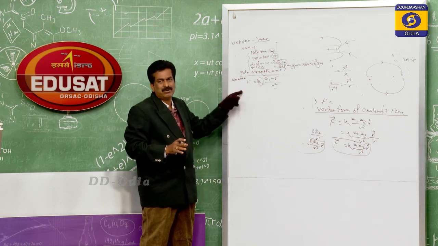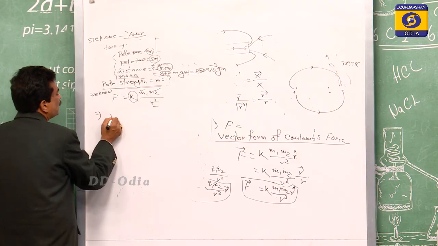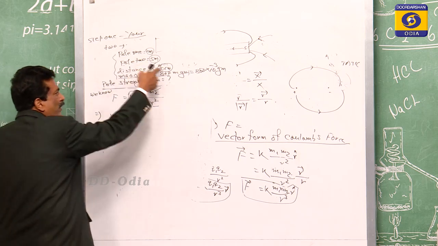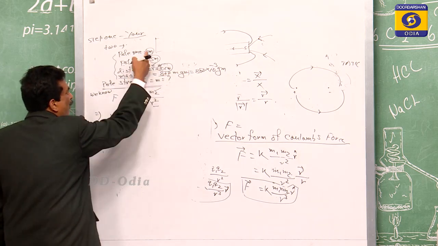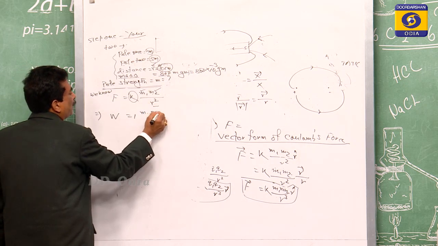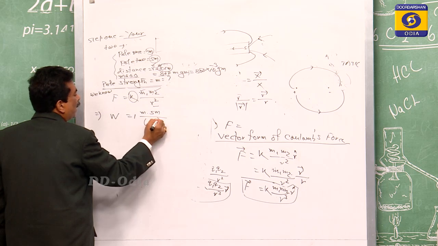F is the force. Force is nothing but the weight. So here the force is nothing but the weight, and K is equal to 1, though we have taken it in CGS. m1 is equal to m, m2 is equal to 5m, r is equal to 10, then that squared.